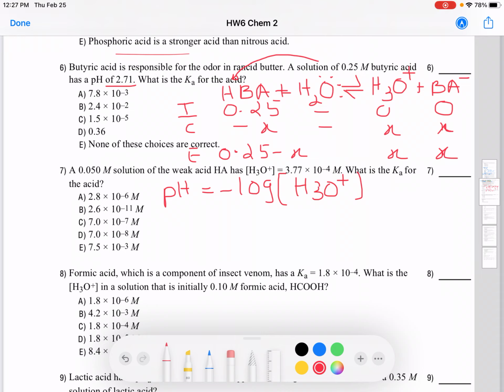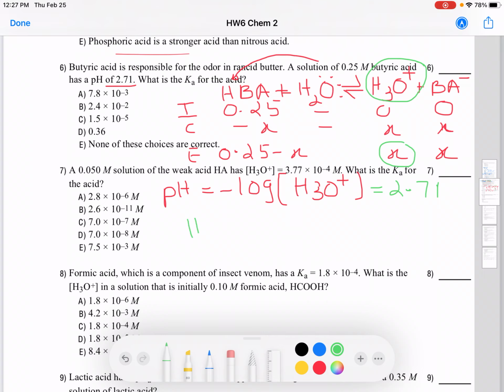Based on the hydronium ion concentration. What hydronium ion concentration are we talking about? It is the hydronium ions given due to the dissociation of your weak acid. So if you can find out the hydronium ion using this pH, that will give us this X amount, right?